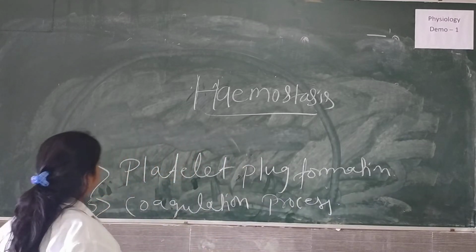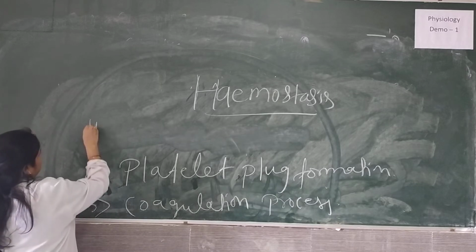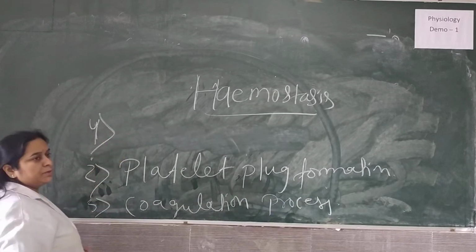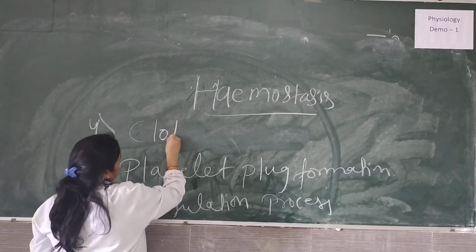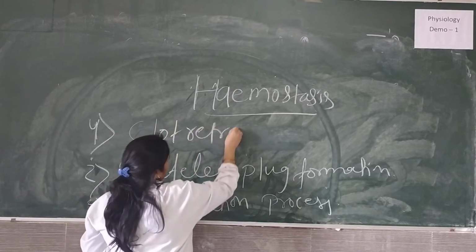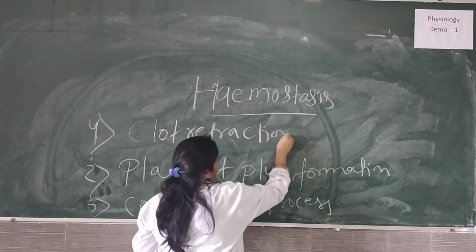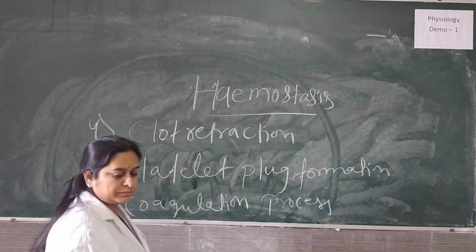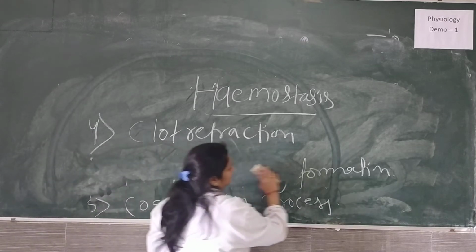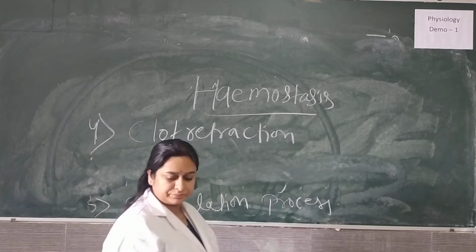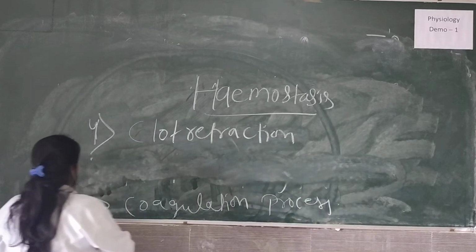The fourth step which comes under hemostasis is clot retraction. And the fifth step is fibrinolysis.